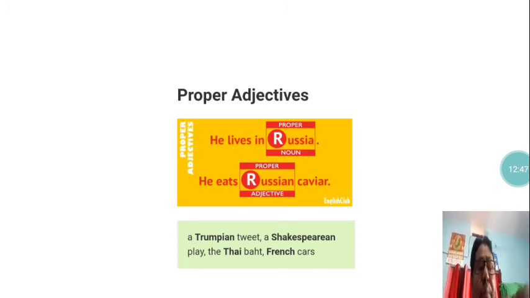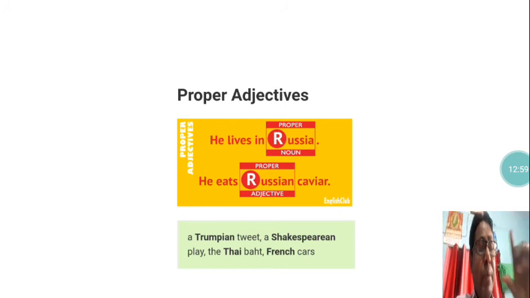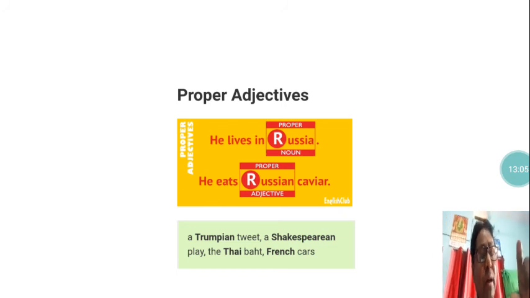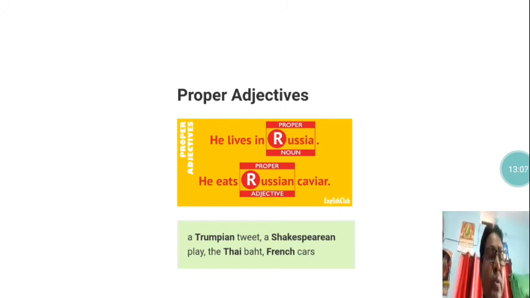Like that, Trumpian tweet, Shakespearean play, the Thai bat, French cars. These are made from proper nouns. Japanese play, Asian games. Asian games is made from Asia, and Asia is a proper noun.